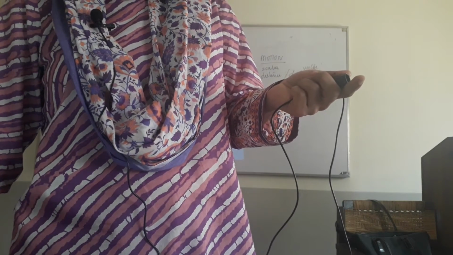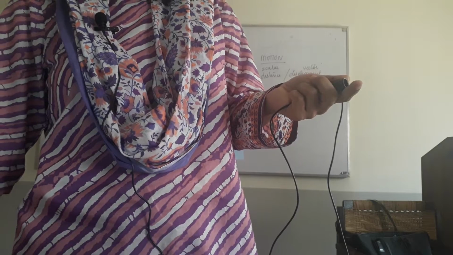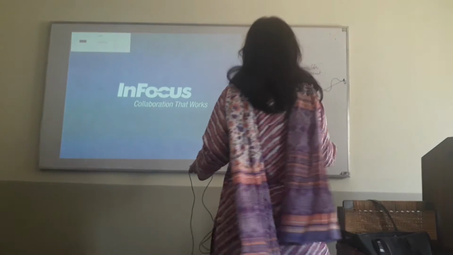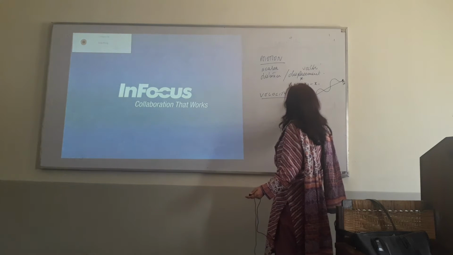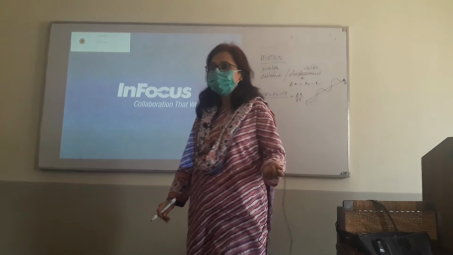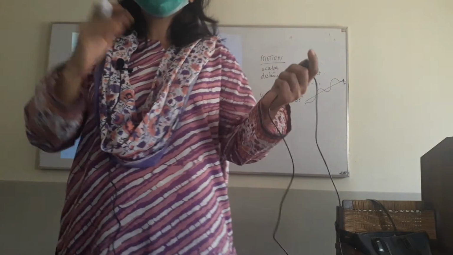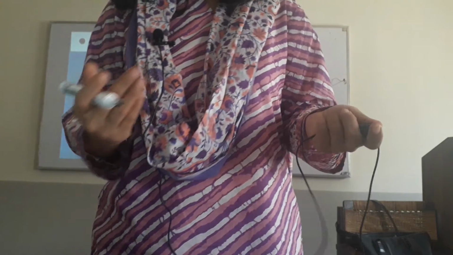Okay, then we talk about velocity. Velocity is defined as change in displacement divided by change in time. The amount of time that you take to cover a certain displacement, when you divide it, this is known as the average velocity.